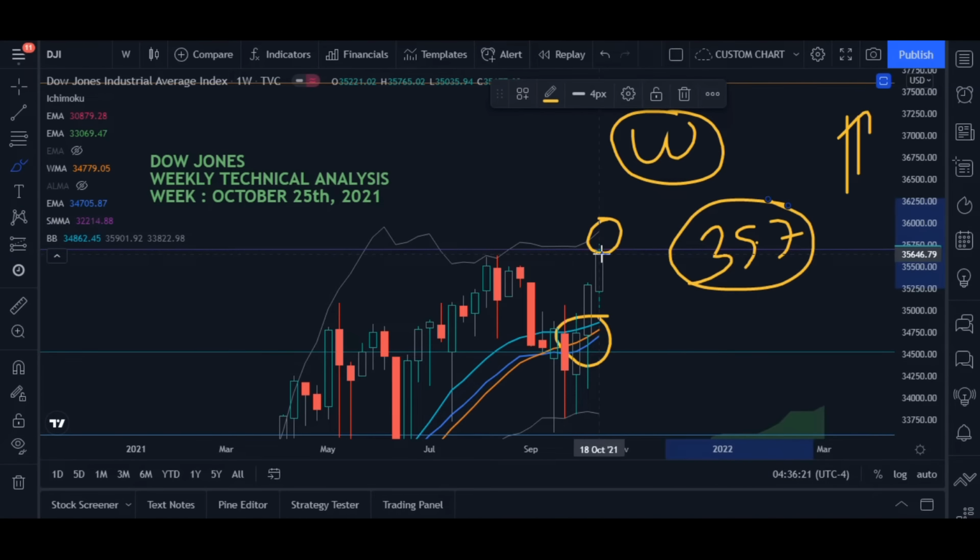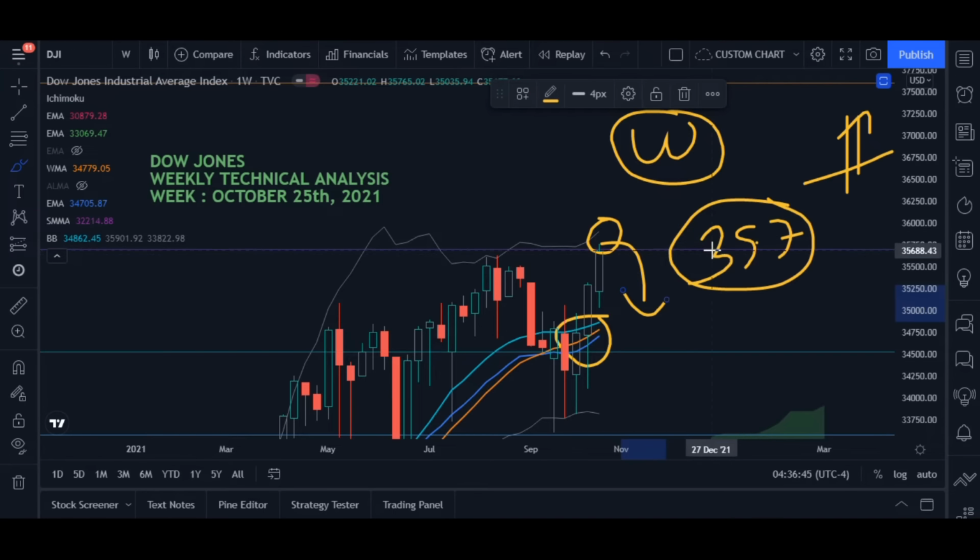It breached 35,700, but we always look for the closing of the candle, and it closed below 35,700. So that is the point of concern for the bulls, because until and unless it closes above 35,700 on the weekly chart, or on the daily chart for two consecutive days, it is not bullish. Remember, it may come down anytime.